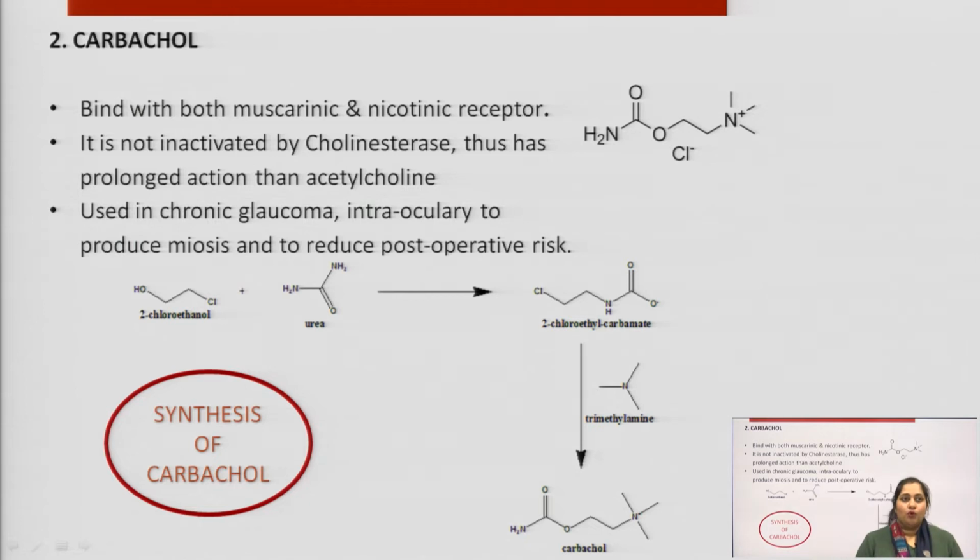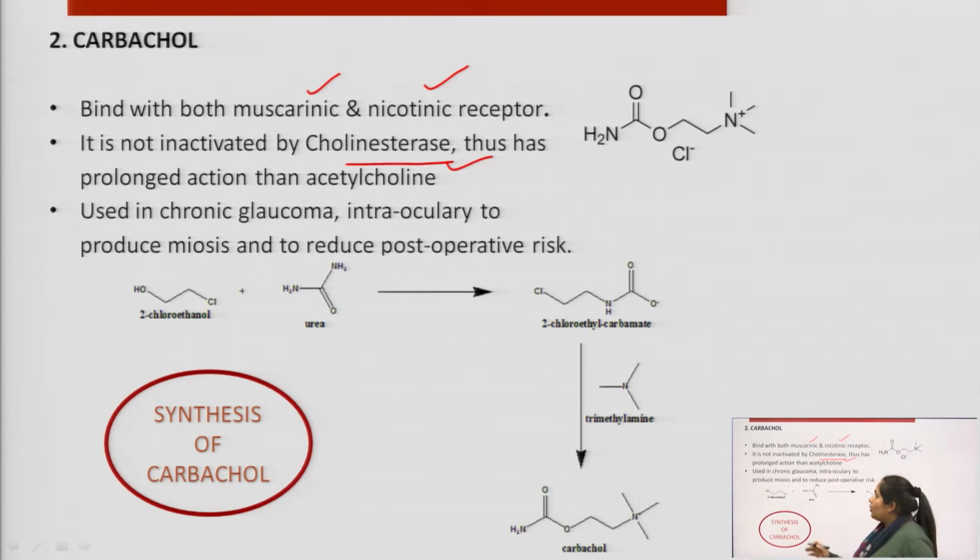Next is carbachol, under the category of directly acting. Directly acting means they will directly bind to the muscarinic or the nicotinic receptors. It is not inactivated by the cholinesterase enzyme, because cholinesterase acts on acetylcholine for its metabolism by hydrolyzing it.